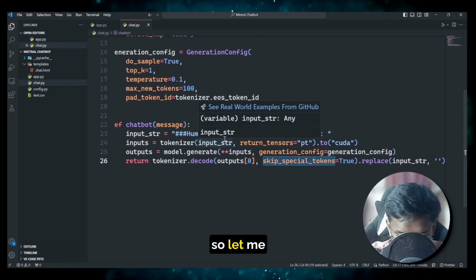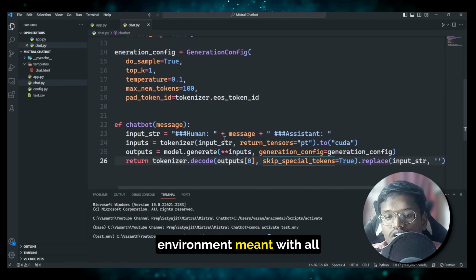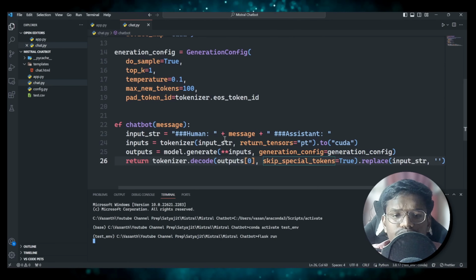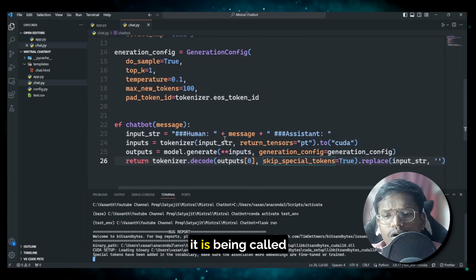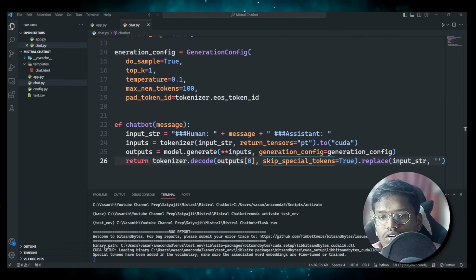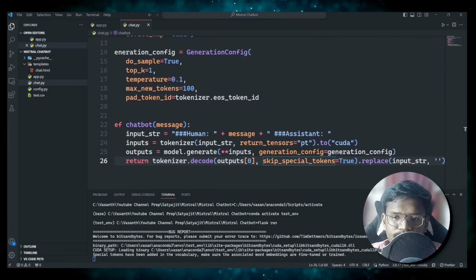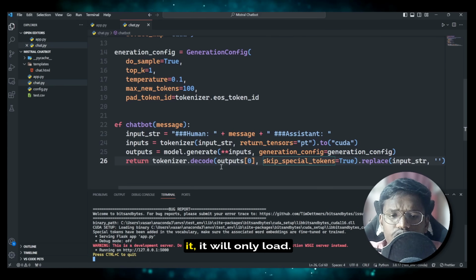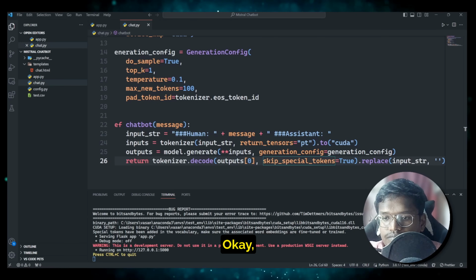Yeah. So let me go to the terminal. You need to activate your environment with all the requirements. Okay. So let me call flask run. So here you can see it is being called. For the first time, it will take some time, because what happens is the model is downloaded first, and then it will load. So here I have already downloaded it. It will only load. Okay. So now it is ready. So let me go to Chrome.